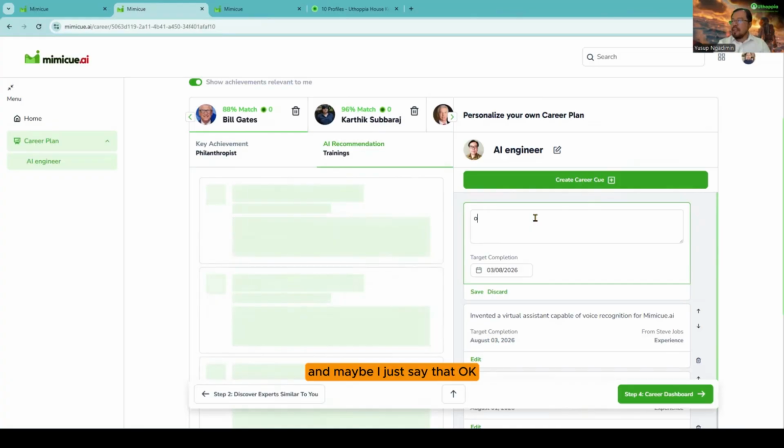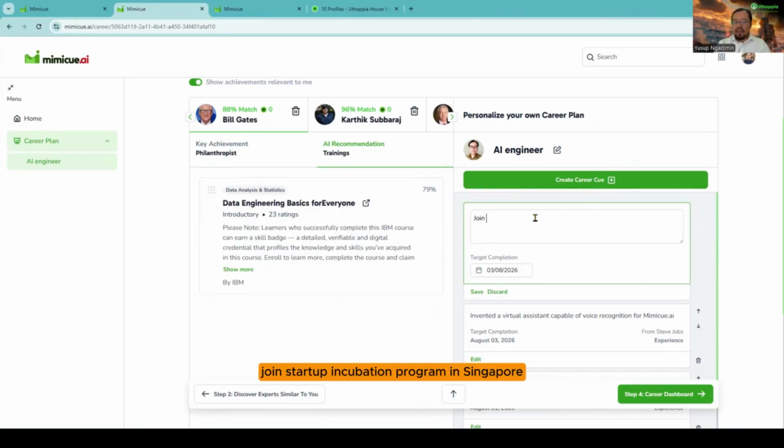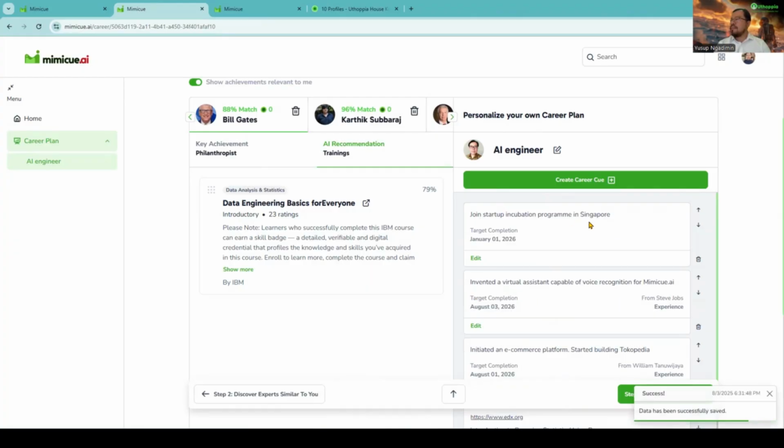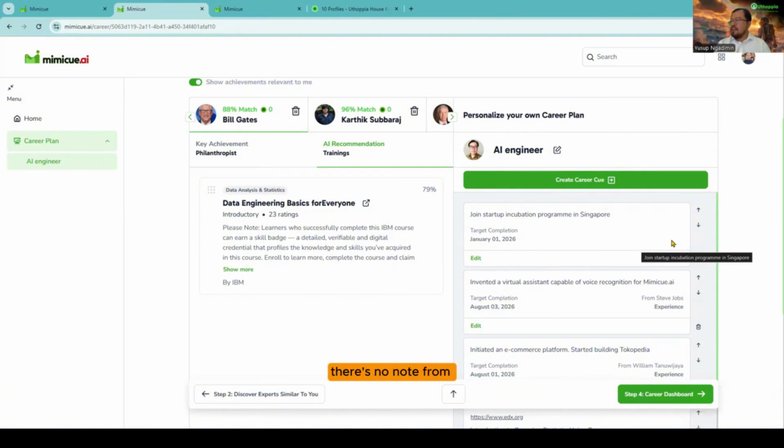And maybe I'll just say, okay, join a startup incubation program in Singapore by a certain date, maybe by January, and save it. So I can also create my own cue card. And as you can notice, there's no note here that we copied from someone.